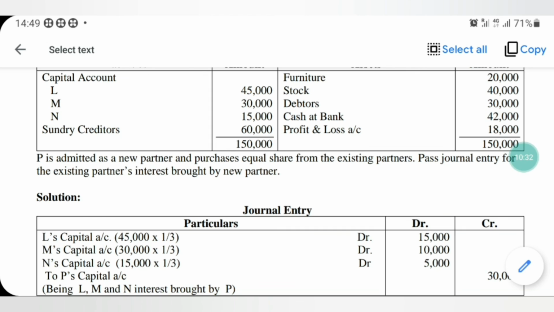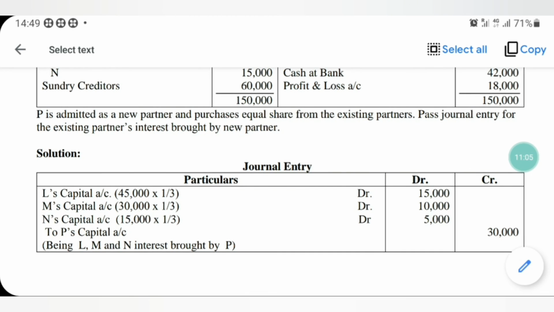So, P is getting admitted into the partnership. P is admitted as a new partner and purchased equal share from each of the existing partners, or the old partners. So existing partners' capital accounts to be debited: L's capital 45,000 of 1/3, which comes to 15,000. M's capital 30,000 of 1/3, which comes to 10,000. N's capital 15,000 of 1/3, which comes to rupees 5,000. In total, it comes to 30,000. That is to P's capital, which has to be credited, being L, M and N's interest bought by P, 30,000.